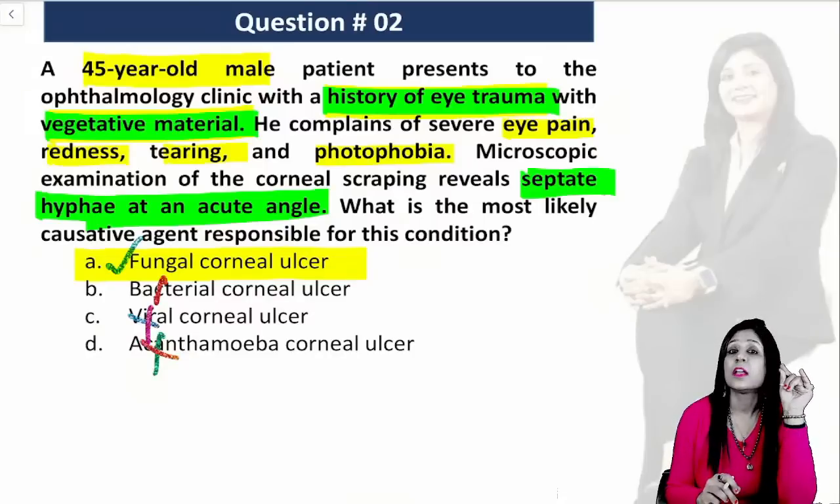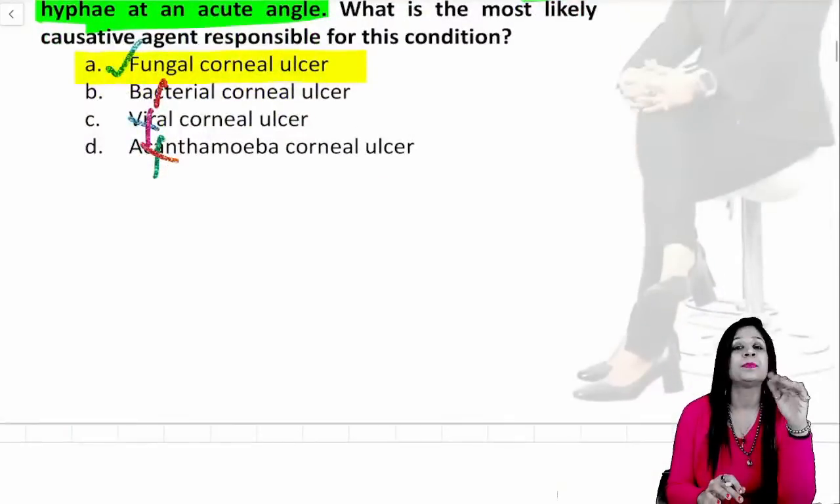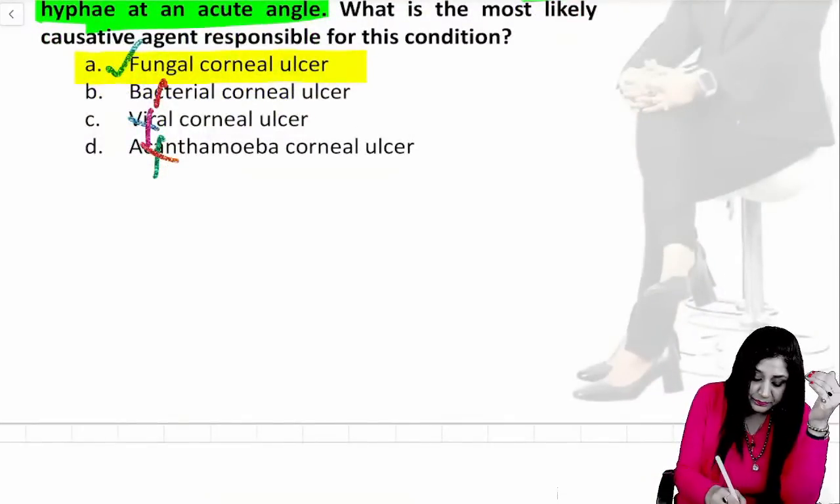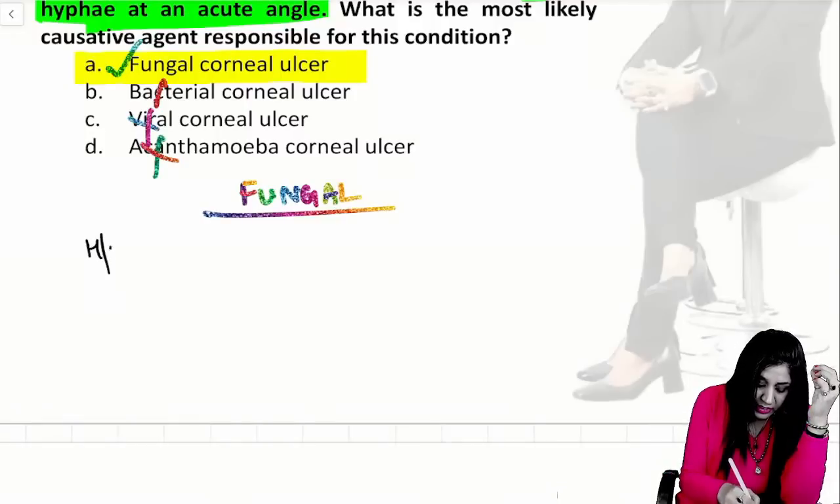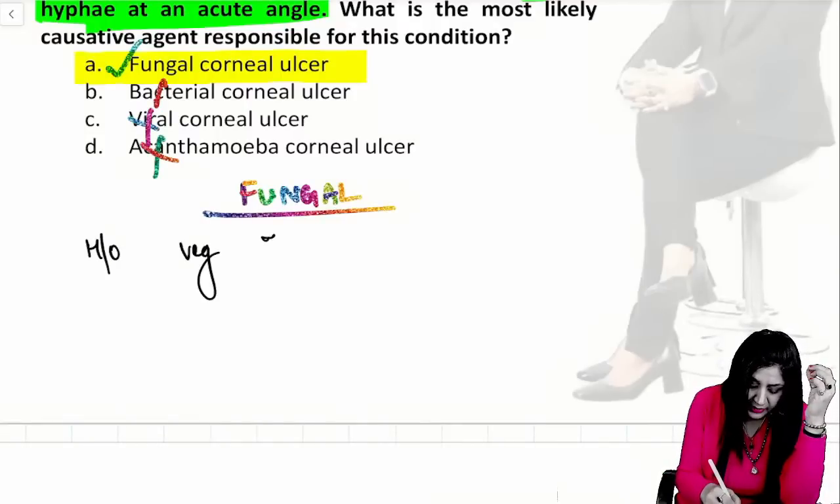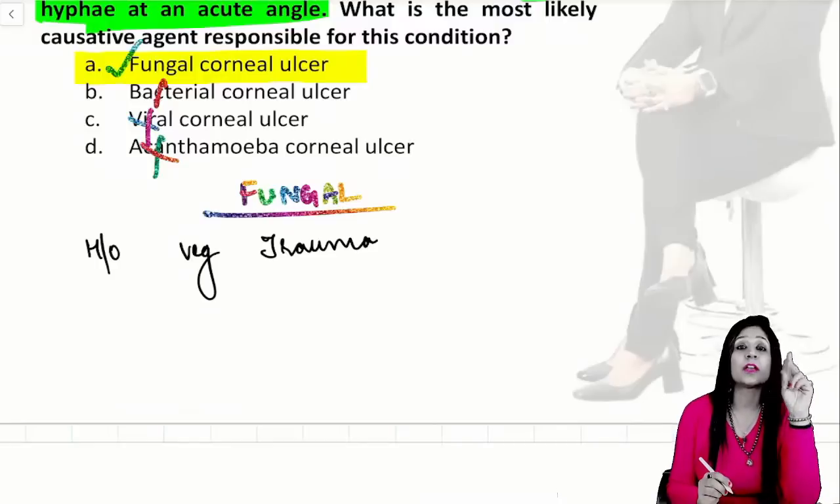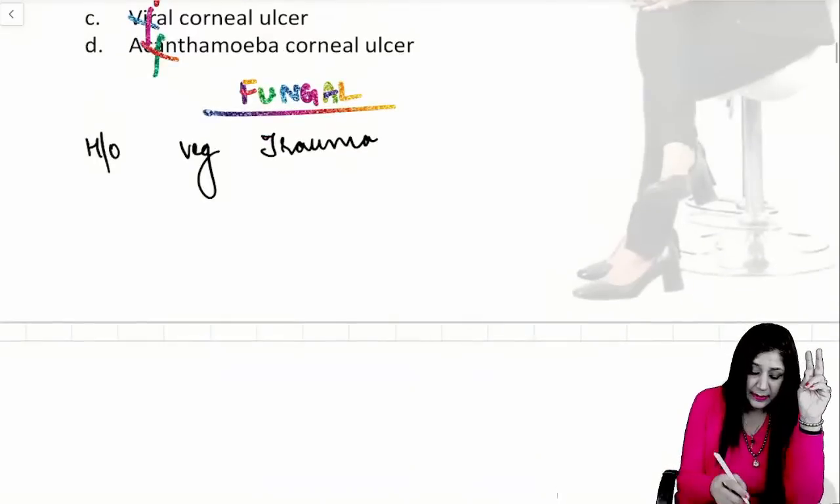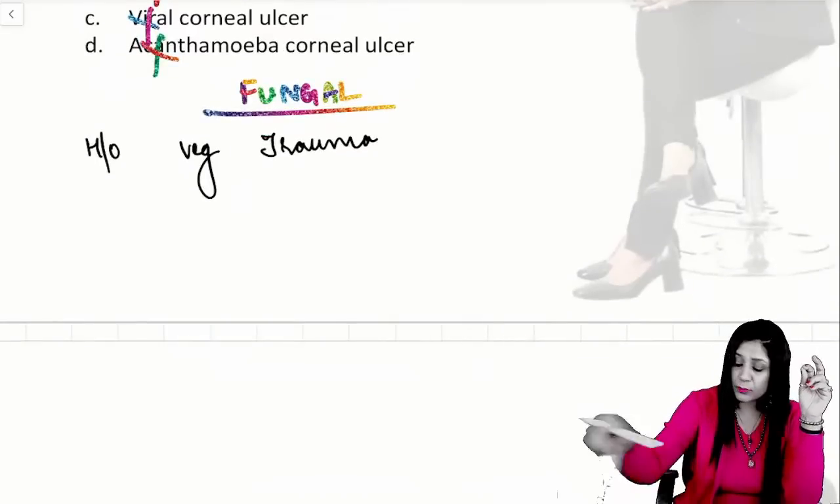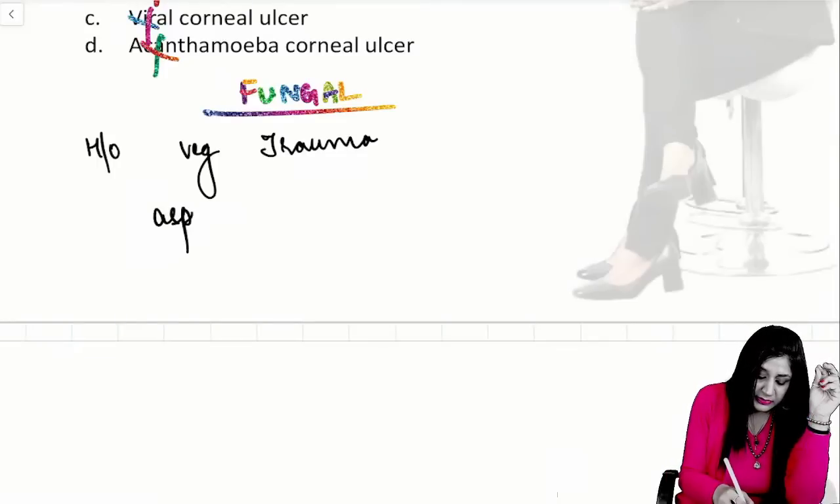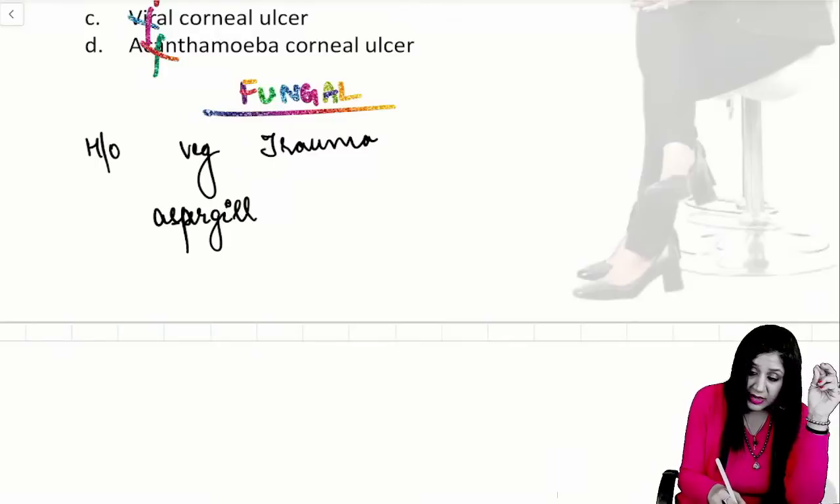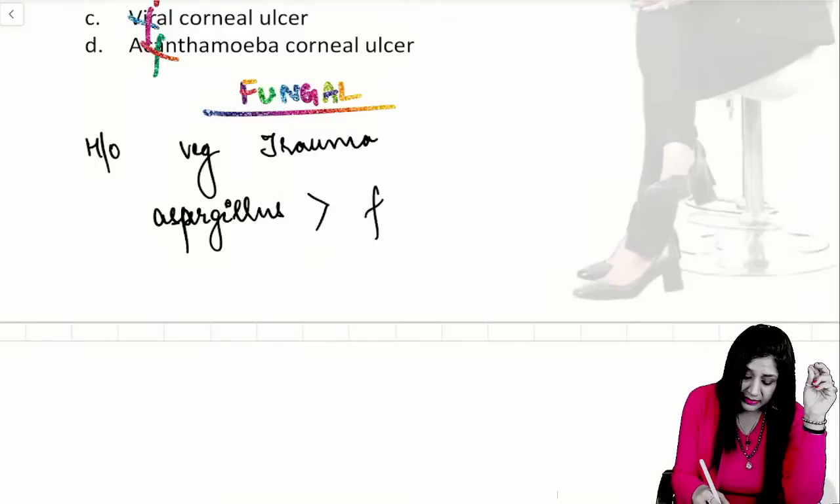Therefore, the answer is the fungal corneal ulcer. Now, whenever you have to solve a question on the fungal corneal ulcer, always remember that in cases of fungal corneal ulcer, the history of vegetative trauma is very, very important. They can say farmer by occupation, coming from a rural background. And the most common fungus is the aspergillus, followed by the fusarium.